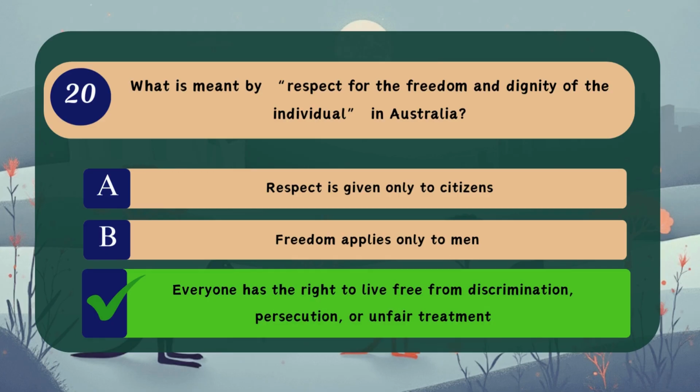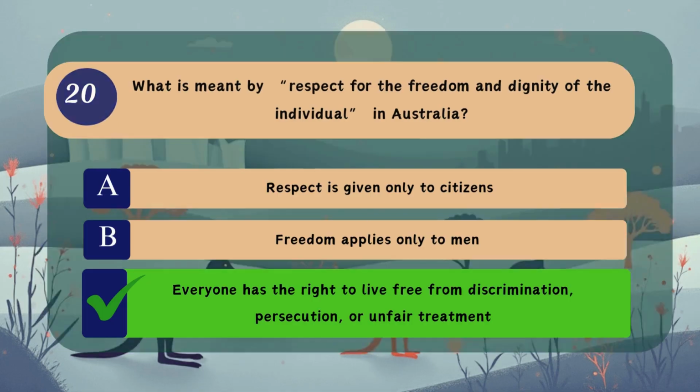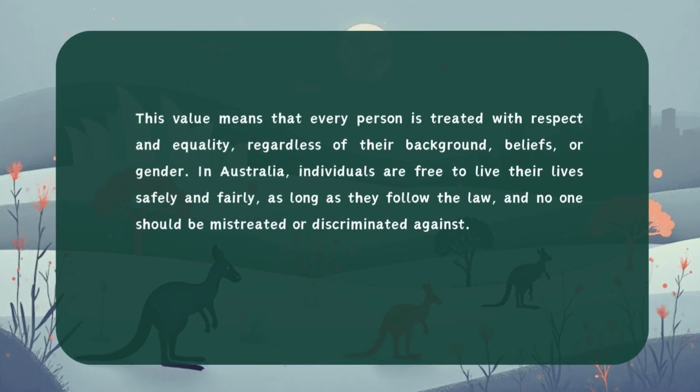Correct answer. C. Everyone has the right to live free from discrimination, persecution, or unfair treatment. This value means that every person is treated with respect and equality, regardless of their background, beliefs, or gender. In Australia, individuals are free to live their lives safely and fairly, as long as they follow the law, and no one should be mistreated or discriminated against.